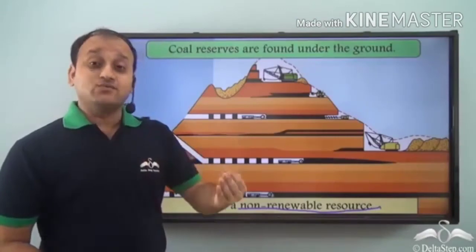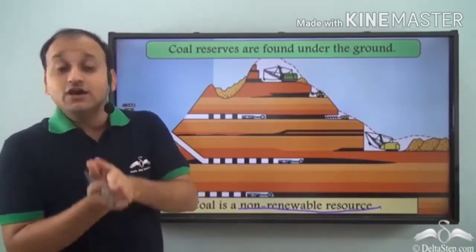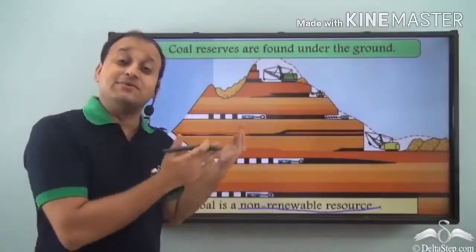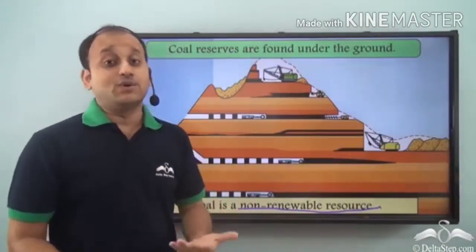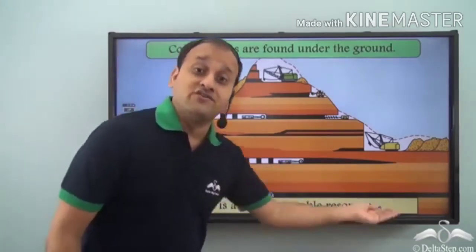So while wind and water are inexhaustible, that is, they can be replenished easily, we call them renewable resources. But in the case of coal, there is a limited reserve, and as a result, if we use it continuously, it will get over one day. So it is called a non-renewable resource.